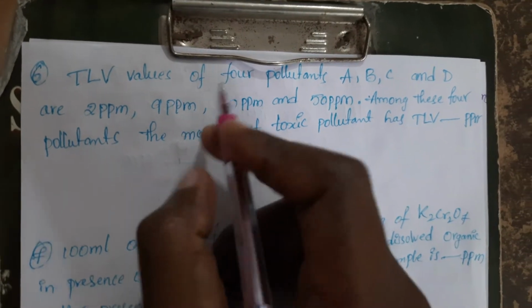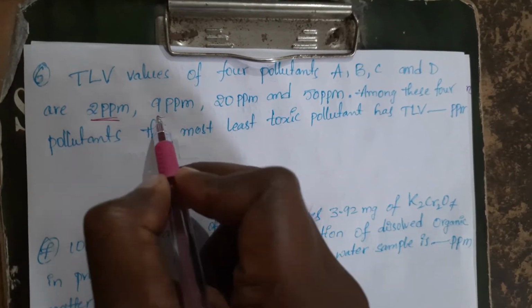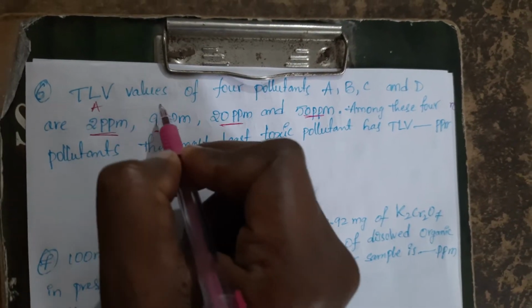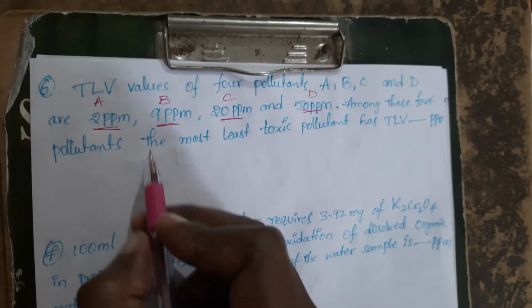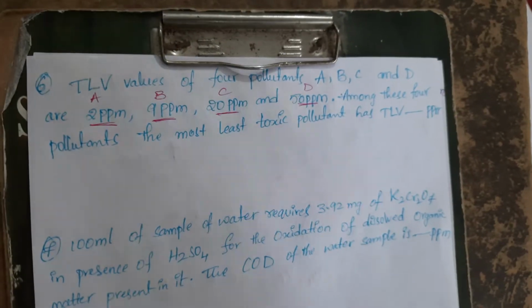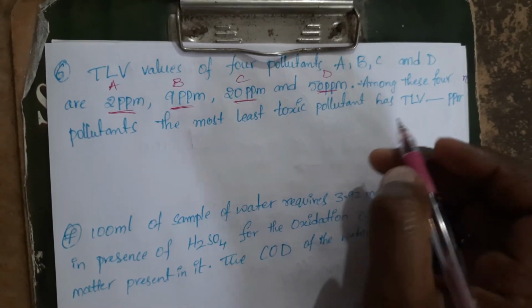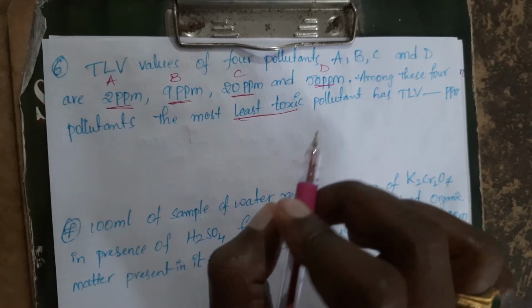Now next, the TLV values of 4 pollutants A, B, C, D are given: 2 ppm, 9 ppm, 20 ppm, 50 ppm. It is A, B, C, D. Among these 4 pollutants, the least toxic pollutant has a TLV of what? They are asking to identify the least toxic pollutant.